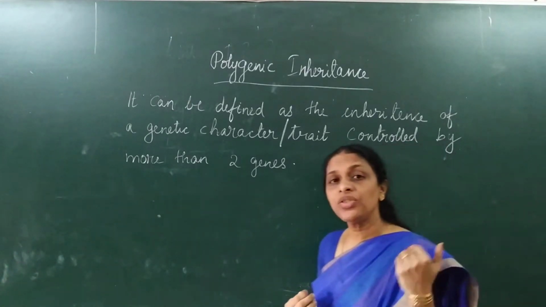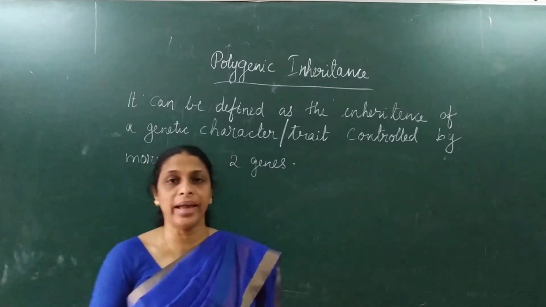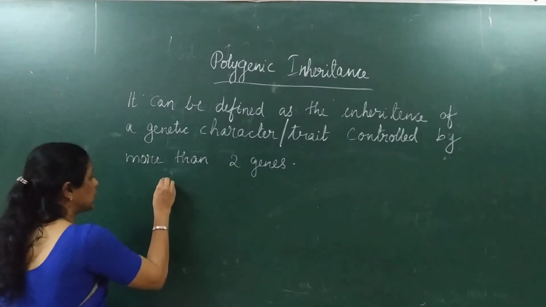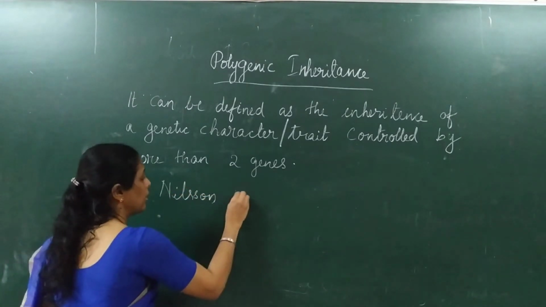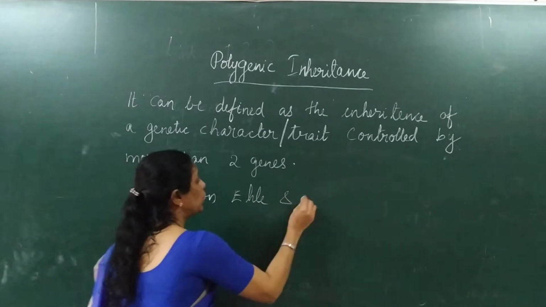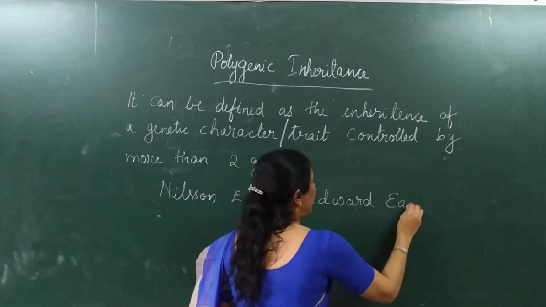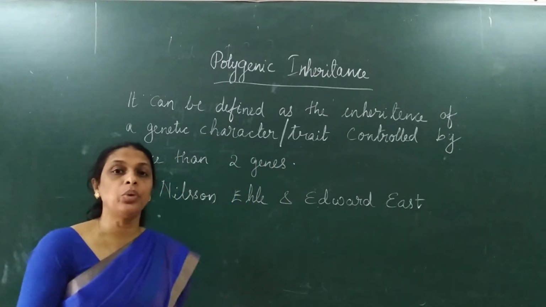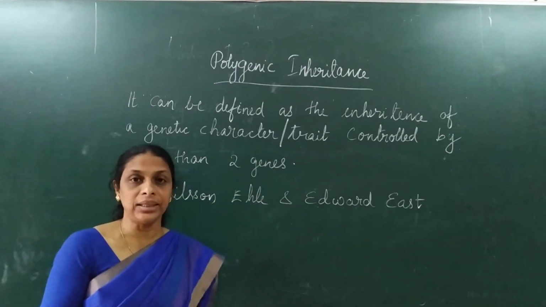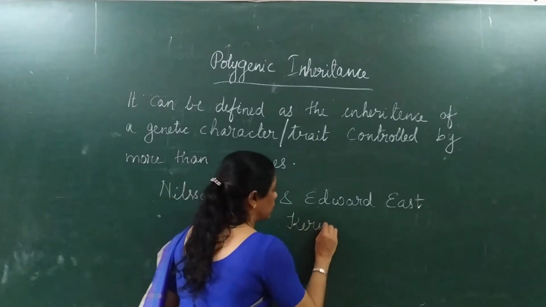Now, polygenic inheritance was first discovered by two famous biologists, Nilsson-Ehle and Edward East. These were the two scientists who discovered polygenic inheritance while studying kernel color in wheat.